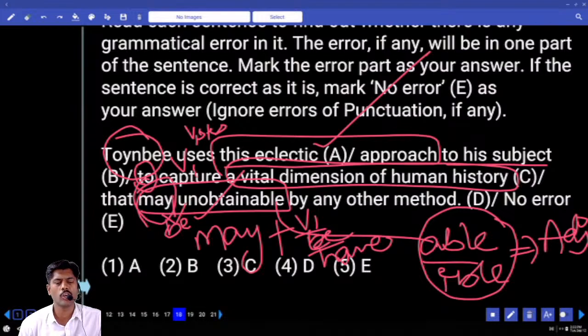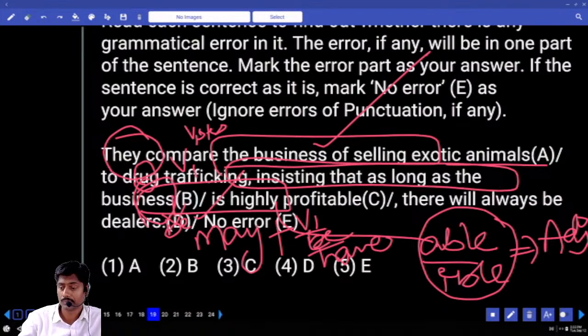We cannot directly take an adjective after a modal verb. If she doesn't get a job, "she may sad" is wrong. To balance the statement, we take the help of be form. She may be sad, she may be happy, she may be active, she may be dull, like that.